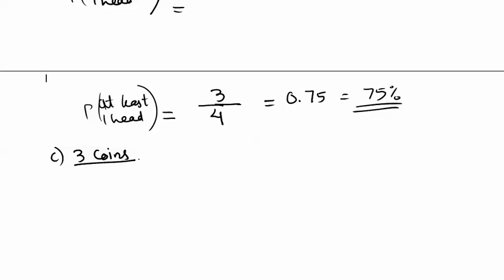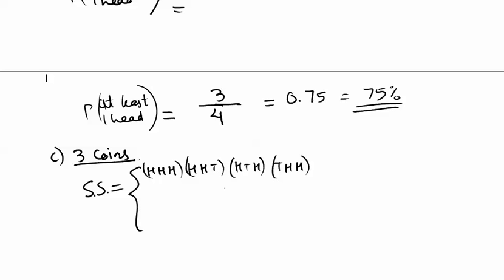Can you draw the sample space of 3 coins? 3 coins are being tossed simultaneously. So let me draw the sample space for you. We can have head, head, head on all the 3. Or we can have head, head, tail. Yes, we can have head, tail, head. We can have tail, head, head. We can have tail, tail, tail. We can have tail, tail, head. We can have tail, head, tail. Or we can have head, tail, tail.